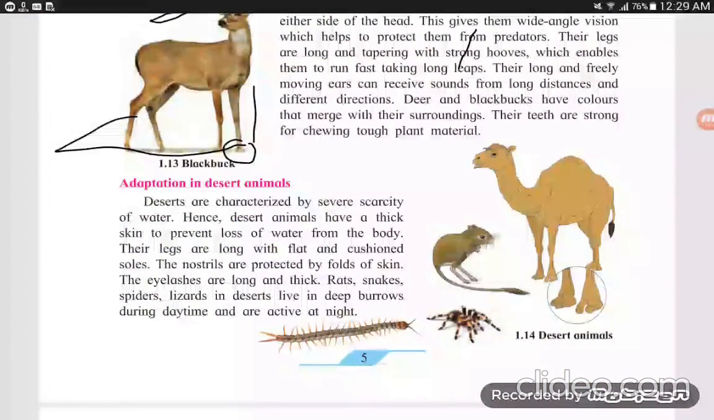Deserts are characterized by severe scarcity of water. Because in the desert there is a severe scarcity of water, desert animals have a thick skin to prevent loss of water from the body. Look at the diagram 1.14. There is a diagram of a camel given.